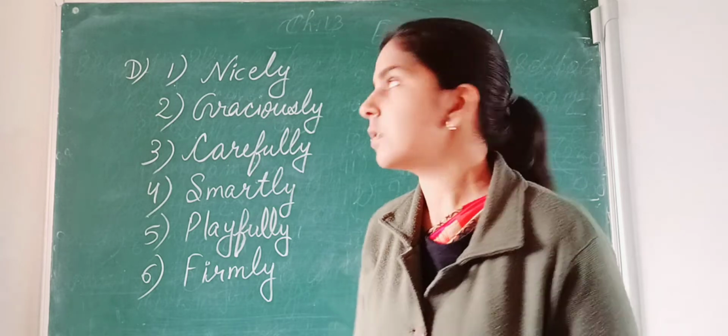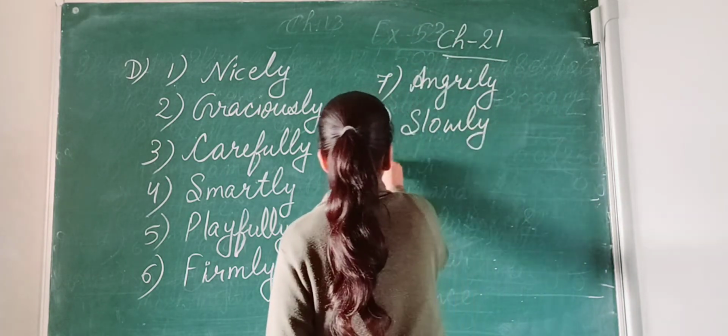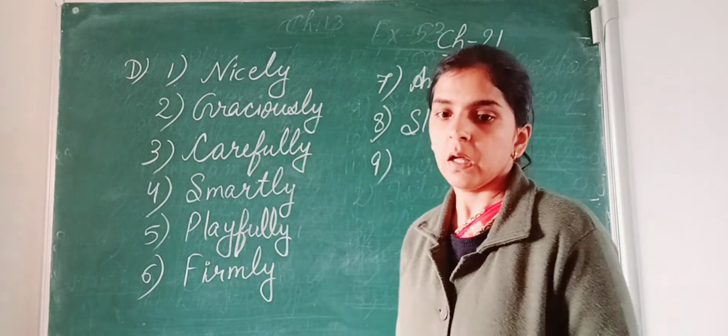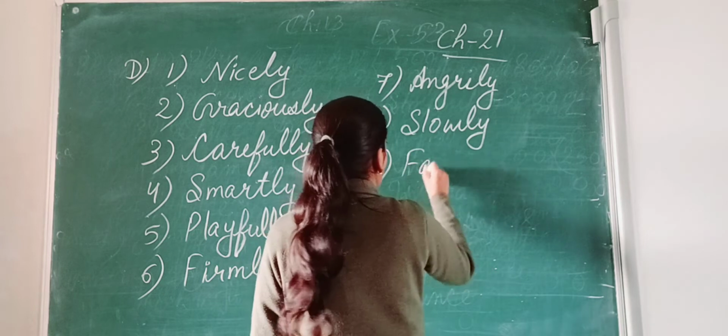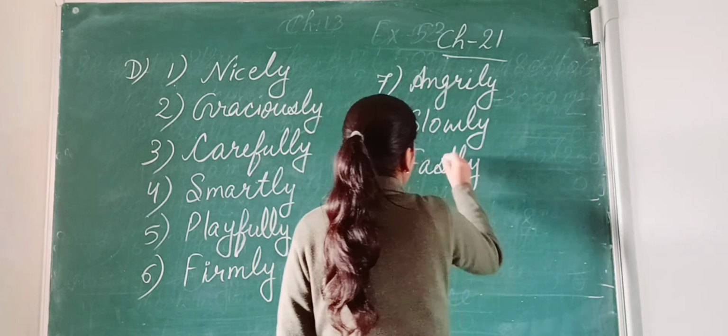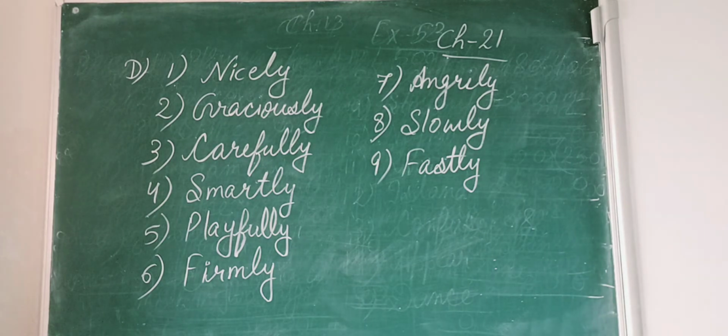He walked slowly. Number 9. He ran, the word fast is given. So he ran fastly. Okay. So these are the answers of exercise number D. Note them down in your book.